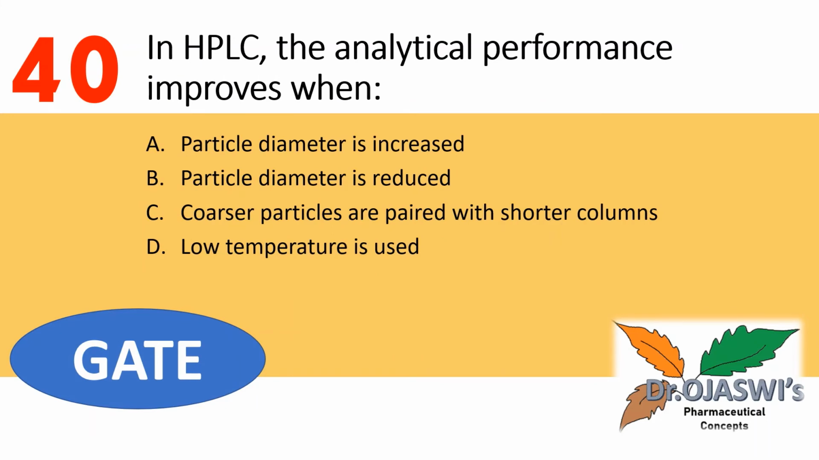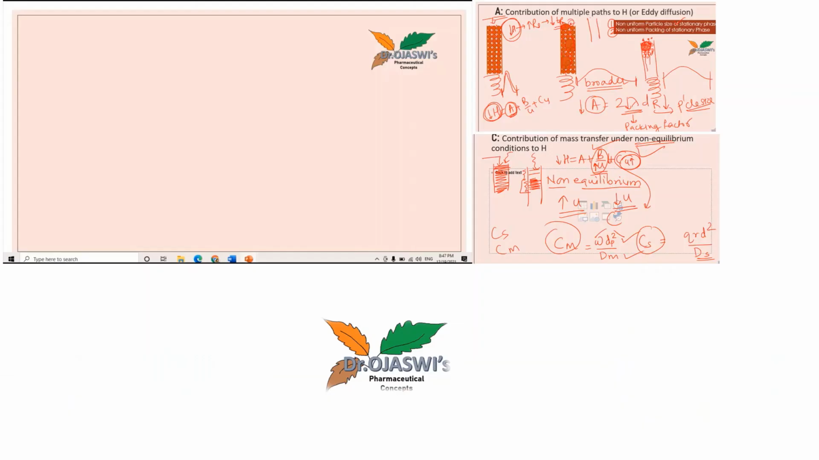Next question is about HPLC. In HPLC, the analytical performance improves when particle diameter is increased, particle diameter is reduced, coarser particles are paired with a shorter column, or in case of usage of low temperature. So let us see that.